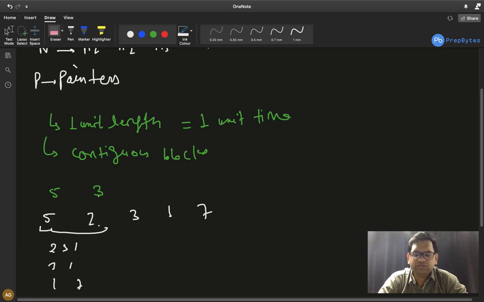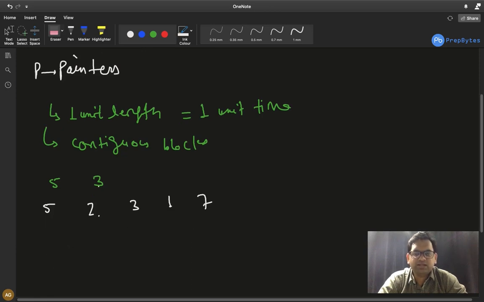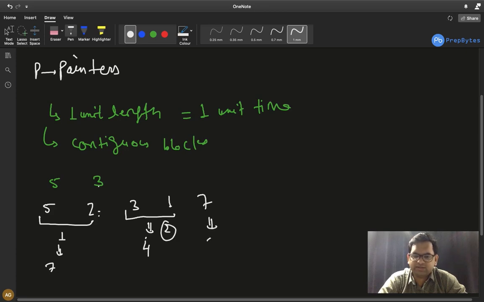We need to find out the minimum amount of time that will be needed for the painters to complete the task. Now in this particular scenario we have 3 painters and 5 planks to be painted, so definitely some painter will get more planks. Suppose 5 plus 2 is given to one painter, and he will take 7 units of time. Second painter can get 3 plus 1, and he will take 4 units of time, and the third painter will get the single plank of 7 units.